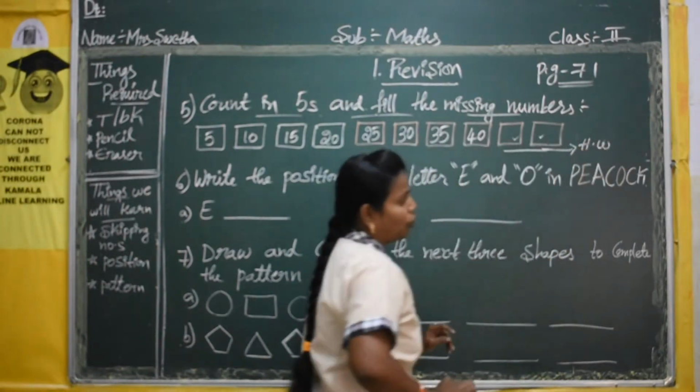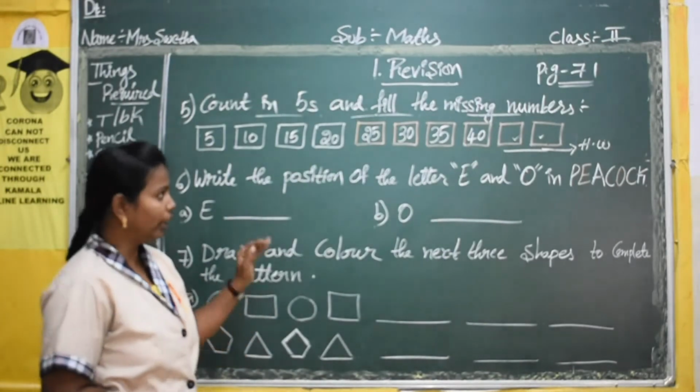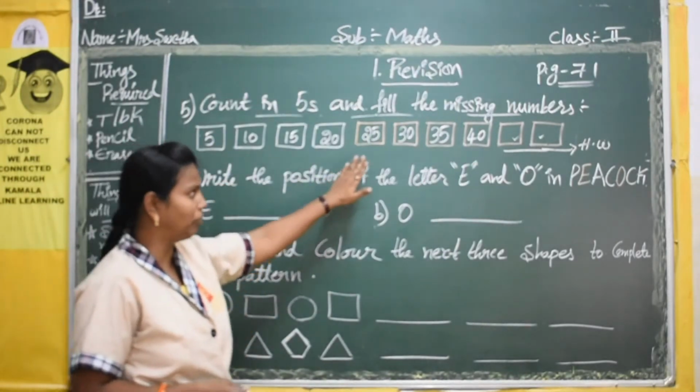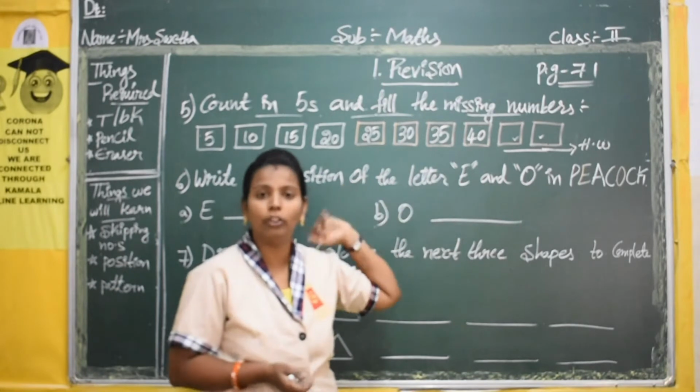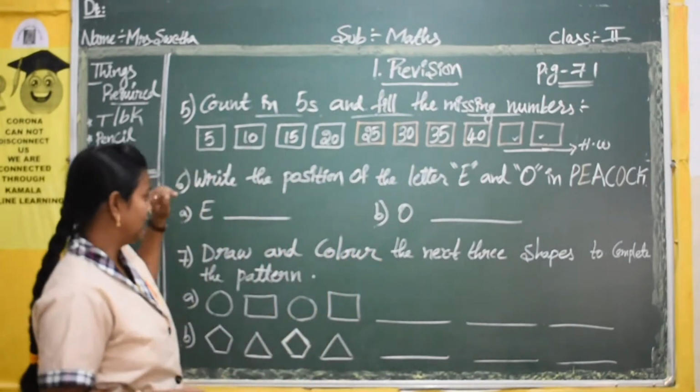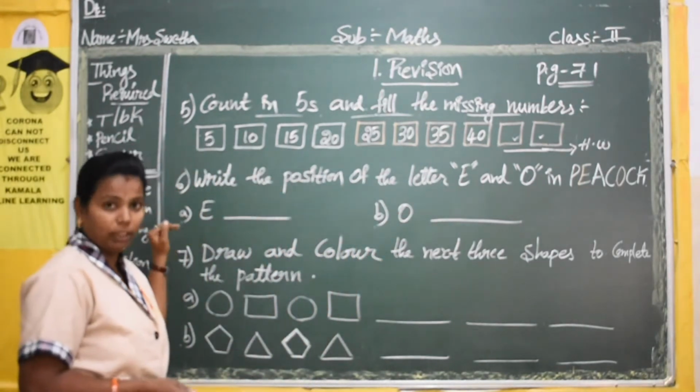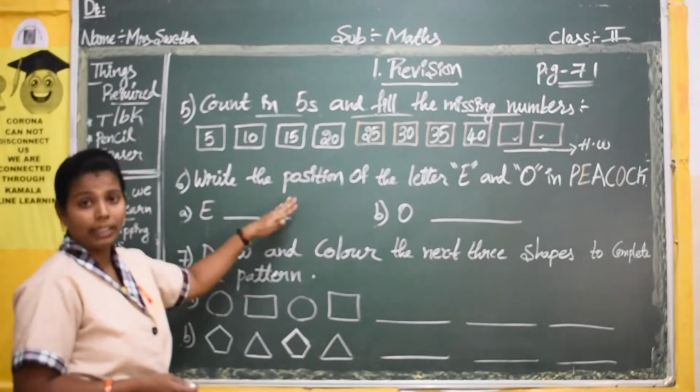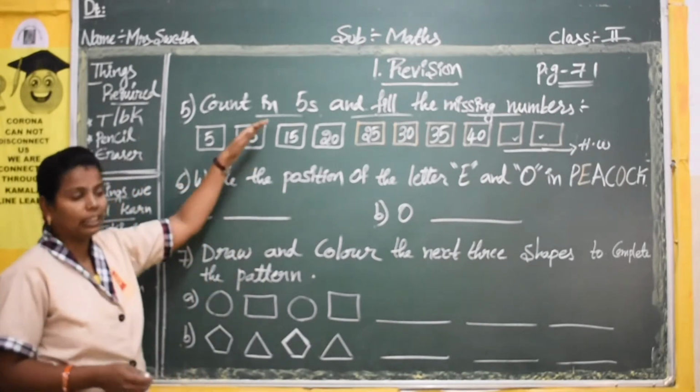These two boxes you have to do as homework. Okay. I think it is very easy. You have to count only 5 numbers and write the fifth number. Okay. Yes. Now we will move on to the next bit. So what is the next bit? It is completely different, not related to the one before.